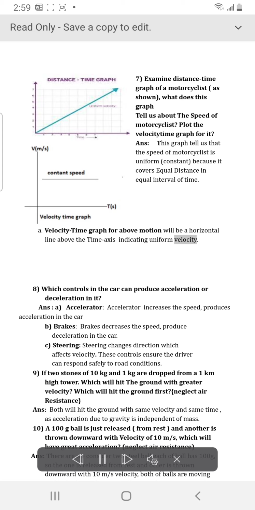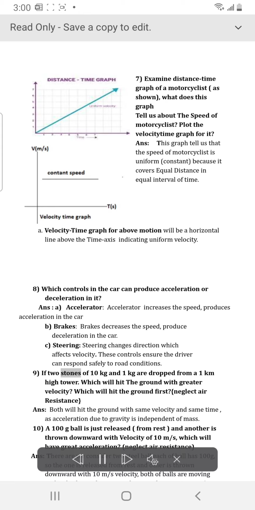velocity. Which controls in the car can produce acceleration or deceleration in it? Answer: A. Accelerator. The accelerator increases the speed and produces acceleration in the car. Brakes. Brakes decrease the speed and produce deceleration in the car. Steering. Steering changes direction, which affects velocity. These controls ensure the driver can respond safely to road conditions.